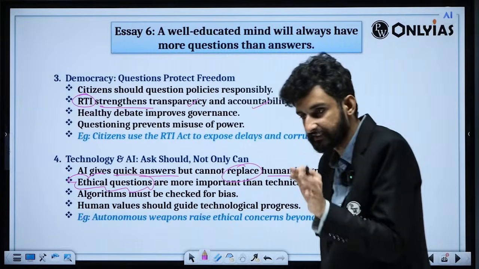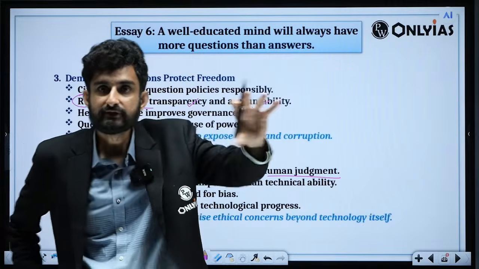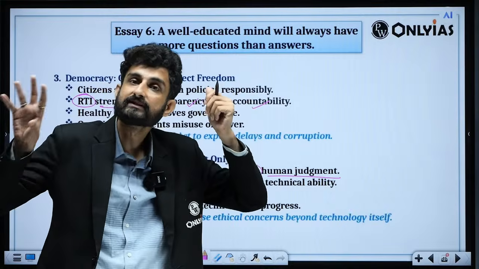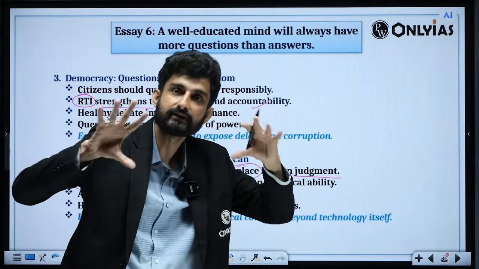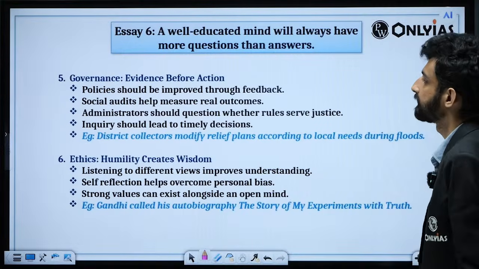And therefore, a society which is not giving 100% of its human agency to its innovation of AI is a society which is well educated, as compared to one which is blindly imitating, following, as in the case of AI. So that can be a context.